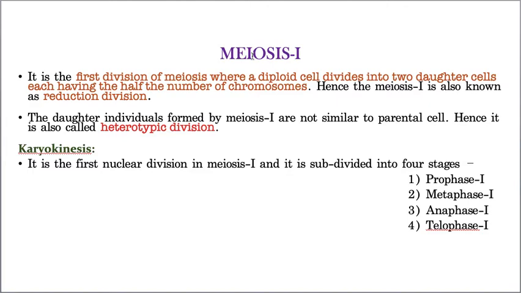Karyokinesis means nuclear division. It is further divided into prophase 1, metaphase 1, anaphase 1 and telophase 1. Let us go one after another. Okay,